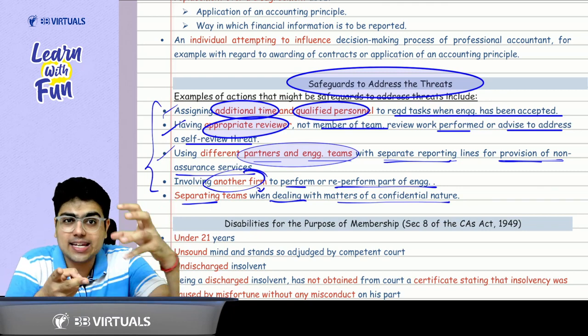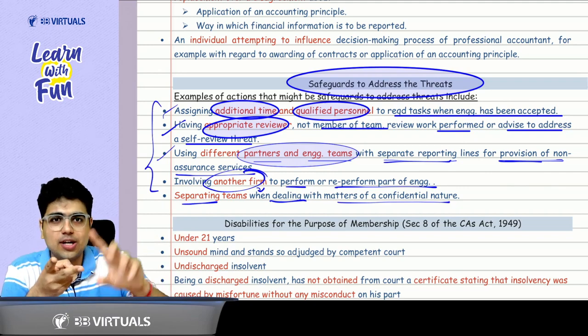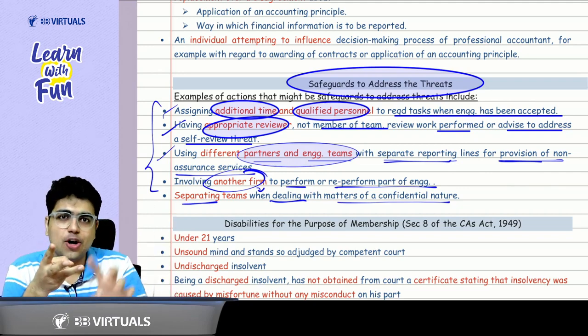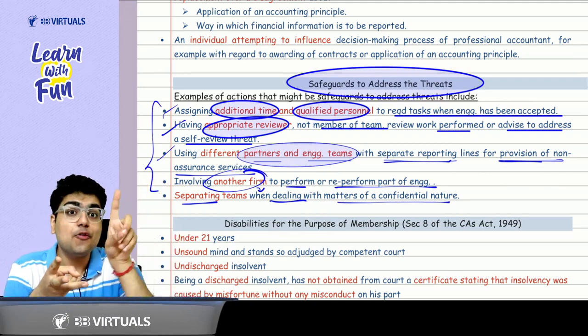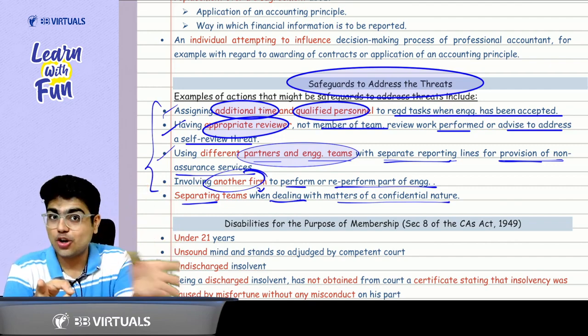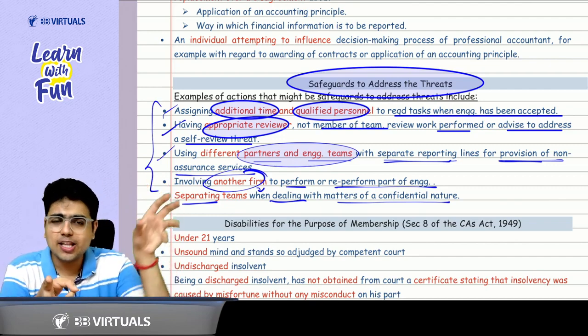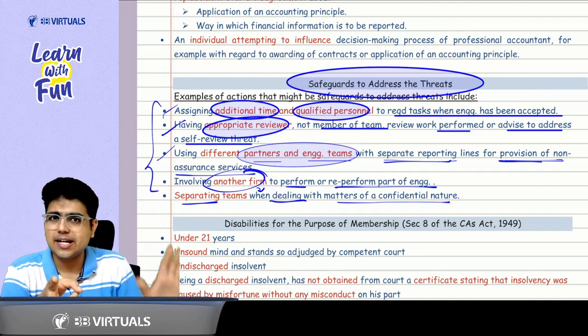Now we are going to increase these people. Okay? An appropriate reviewer to review the engagement. Then we got a partner along with his team for which services? Assurance or non-assurance? Sir, non-assurance services. For the provision of non-assurance services with a separate reporting line.